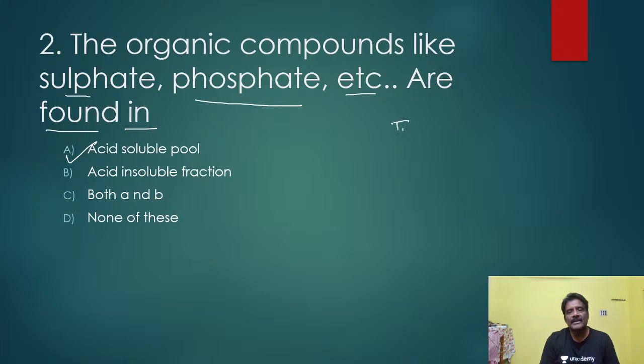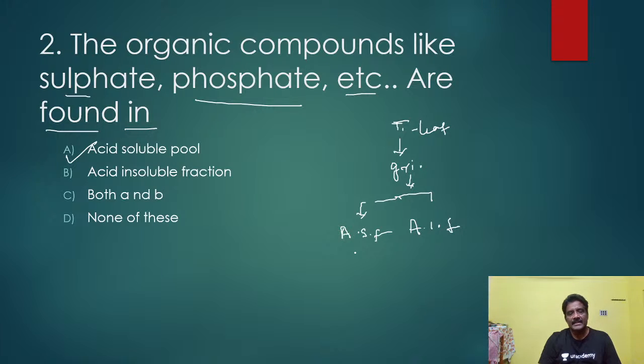For example, tissue from a leaf or from liver is taken and ground well. After grinding, trichloroacetic acid is added. So you will get two fractions: an acid soluble fraction and an acid insoluble fraction.